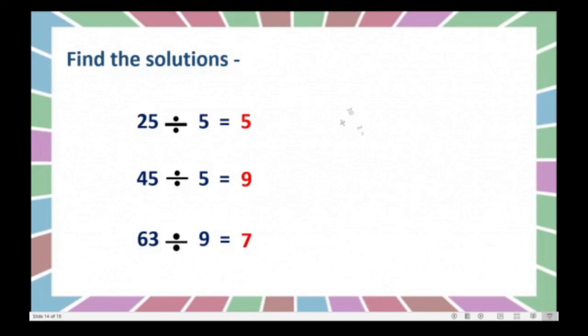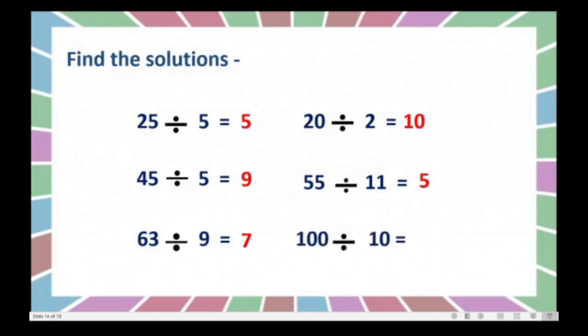Very good. Next is 20 divided by 2. Yes, very good. 2 10s are 20. And 55 divided by 11. 11 1s are 11. 11 2s are 22. Then 33. 11 4s are 44. 11 5s are 55. Very good. Last one is 100 divided by 10. Yes, you know that 10 10s are 100. Very good.